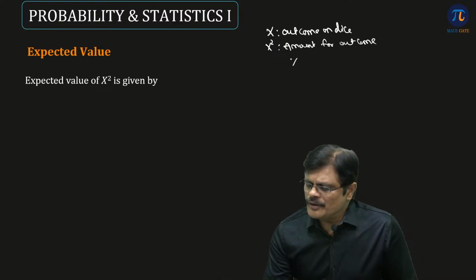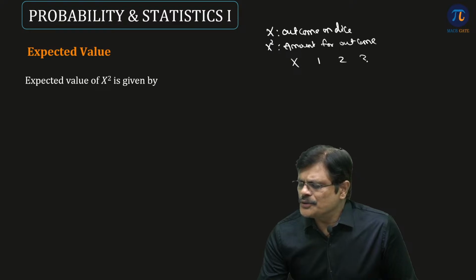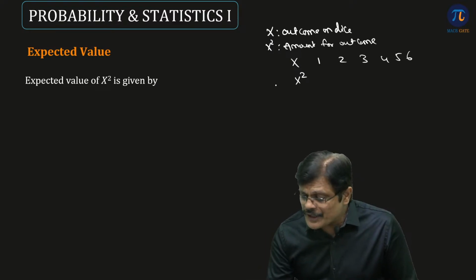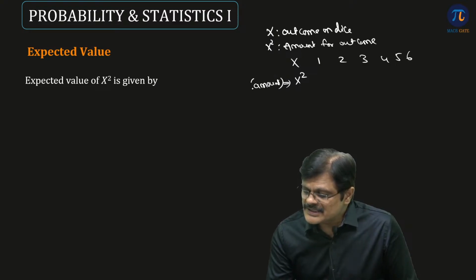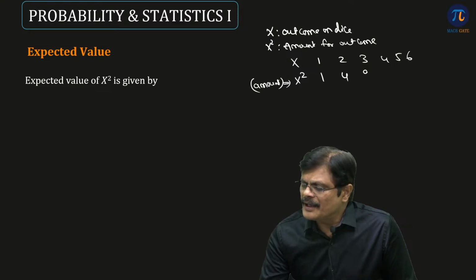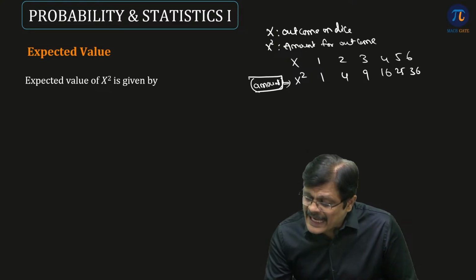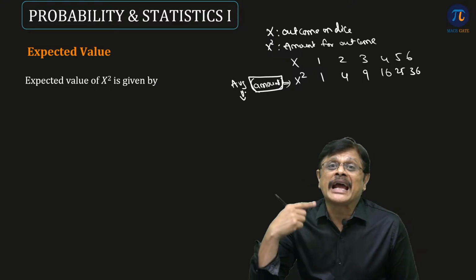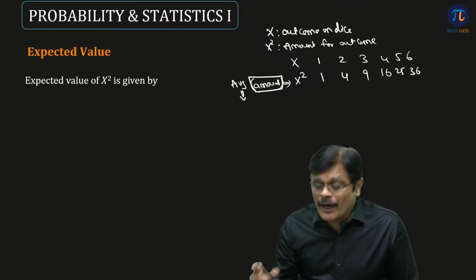If the outcome may be 1, 2, 3, 4, 5, 6, this X square denotes the amount, that is 1, 4, 9, 16, 25, 36. So here I am finding the average amount. I am interested in average amount, not average outcome. So what am I going to find, sir?